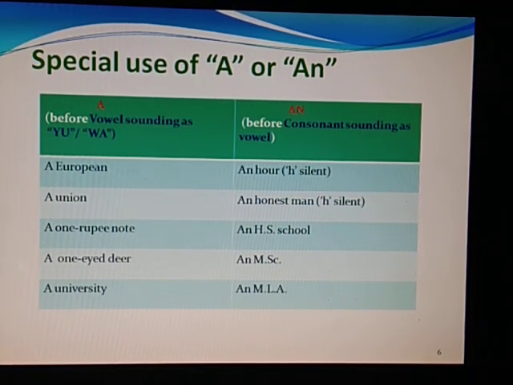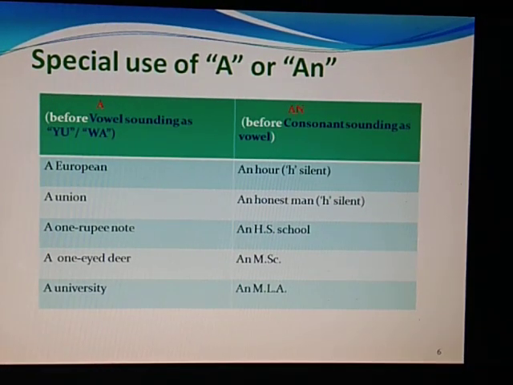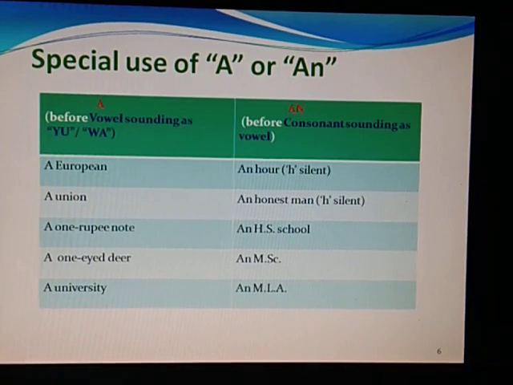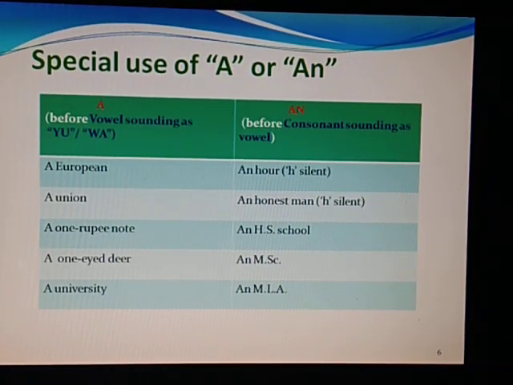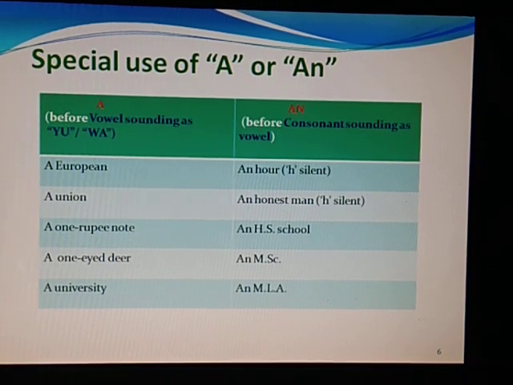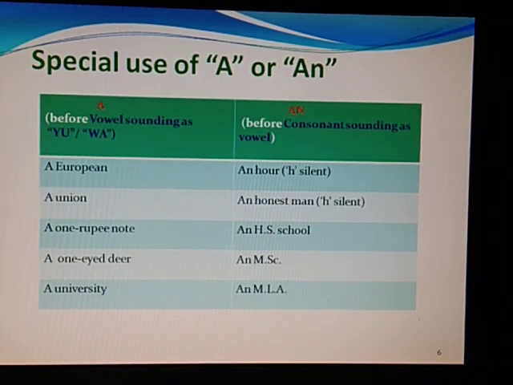So a 1 rupee note, a one idea, a university. You have to be very careful seeing the formation, how we are pronouncing. Now when we say a consonant like an R, you will say that the H has started with a consonant letter, but we have made it silent and we spell it as "our", that is O-U-R. So O is a vowel, so we write an R. Again, an honest man, H is silent.